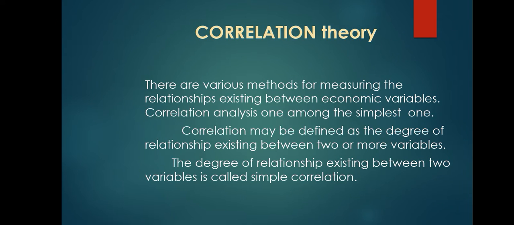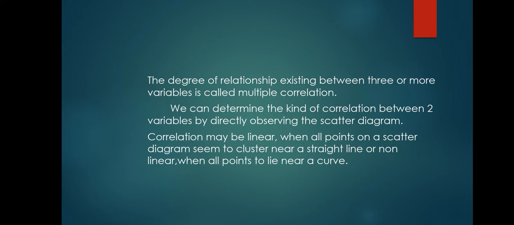Correlation theory. There are various methods for measuring the relationships existing between economic variables. Correlation analysis is one among the simplest. Correlation may be defined as the degree of relationship existing between two or more variables. That is, how they are related and how much they are related. The degree of relationship existing between two variables is called simple correlation. The degree of relationship existing between three or more variables is called multiple correlation.